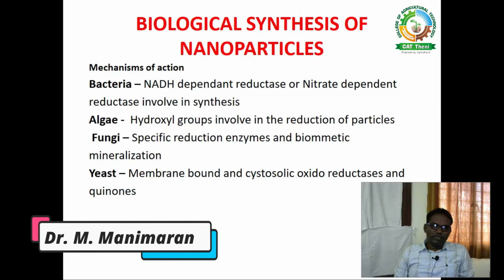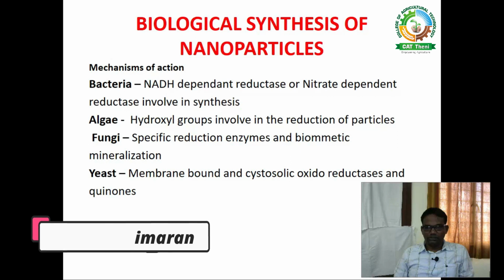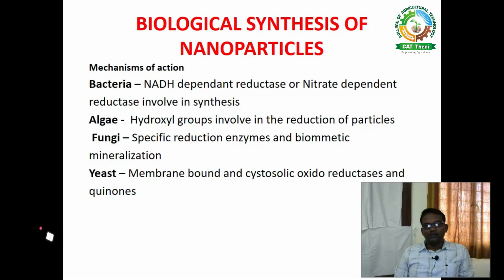In case of biological synthesis, only 2% of the nanoparticles are being produced. Regarding chemical synthesis, 90% of the nanoparticles are produced by chemical synthesis and 8% of the nanoparticles are being produced by physical synthesis. And in biological synthesis, only 2% of the nanoparticles are being produced.